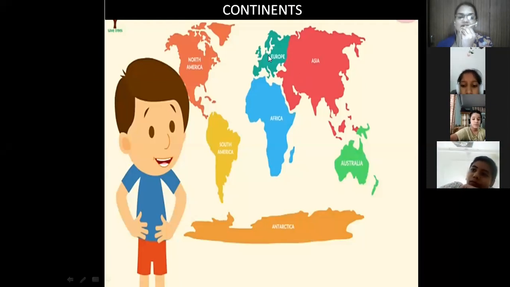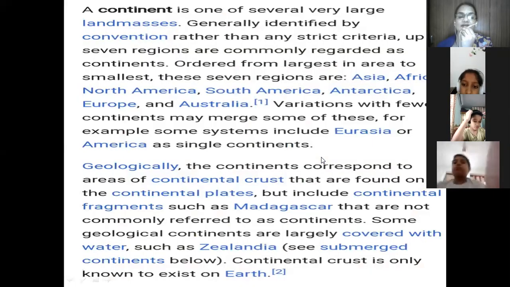Near Asia we have Europe. Below Europe we have the Africa continent. Here we have North America, South America, Antarctica, the cold climate, and this is the last continent, Australia. Dear students, so there are 7 continents.